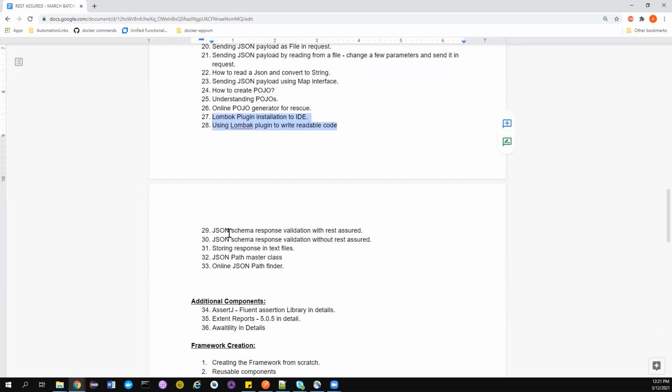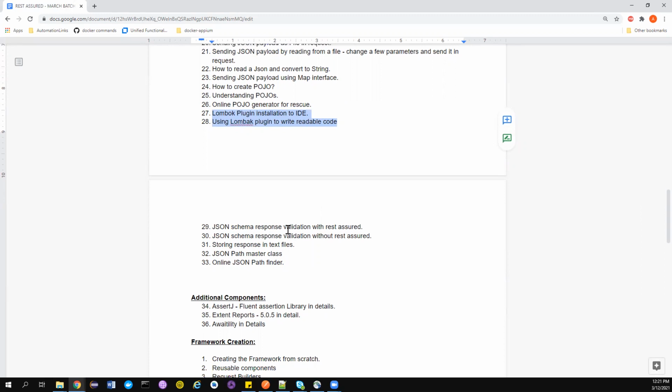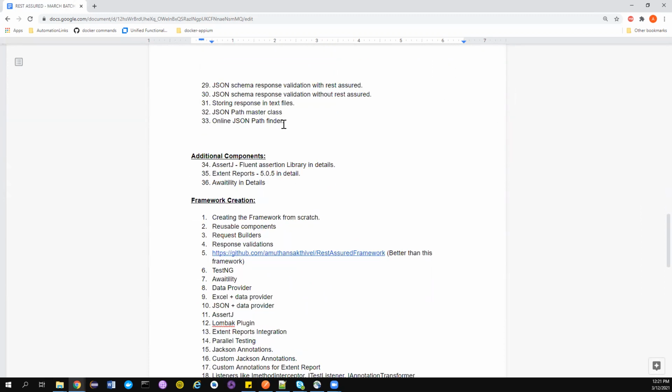Okay, we'll do JSON schema validations. We'll do response storage in text files for our future references. We'll do JSON path. If you want to do assertions, you need to understand how JSON path works. It's almost similar to your XPath. We'll see about that, and we'll also see what the online JSON path finder is, and we'll also cover additional components. This is what I told: AssertJ is our fluent assertion library. We'll see about that in detail.